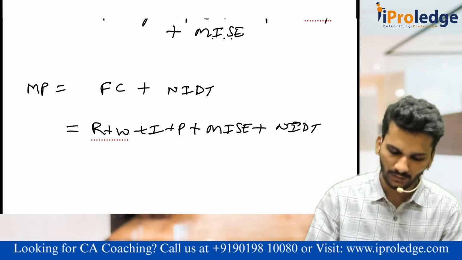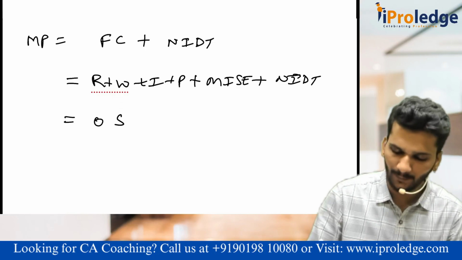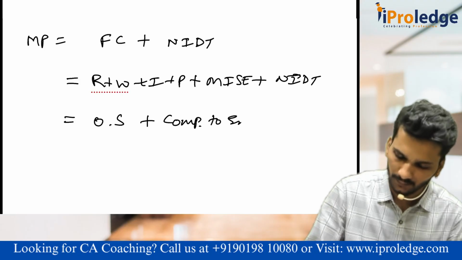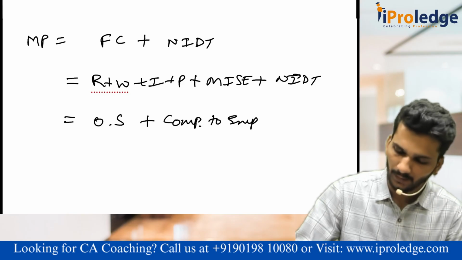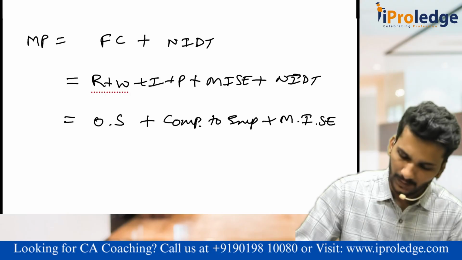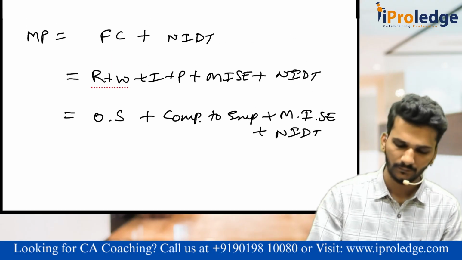Yes, sir. This is also the same. Or can we say operating surplus plus compensation to employees plus, first of all, we forgot that, mixed income plus NIDT. Yes, sir. This is also right.